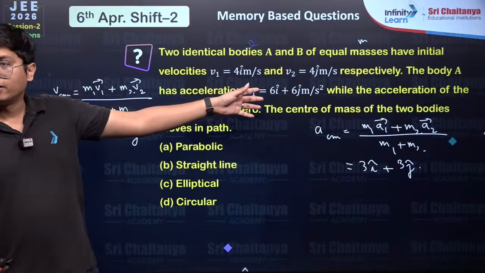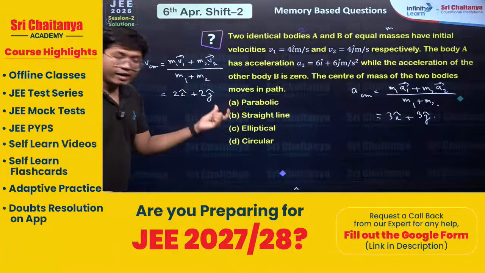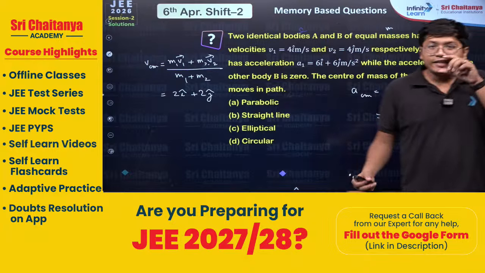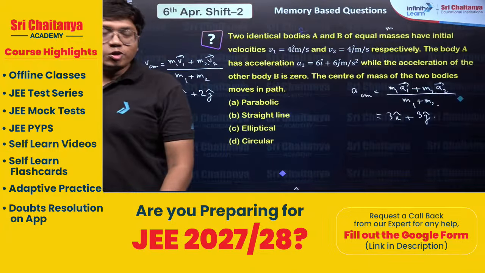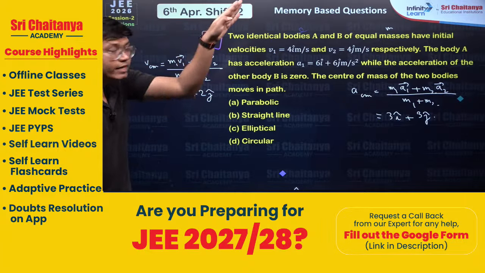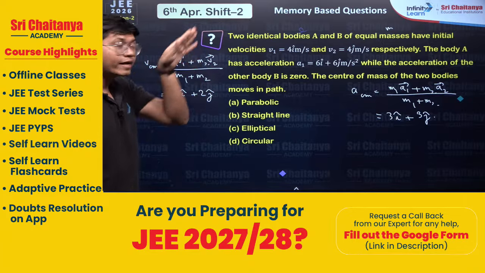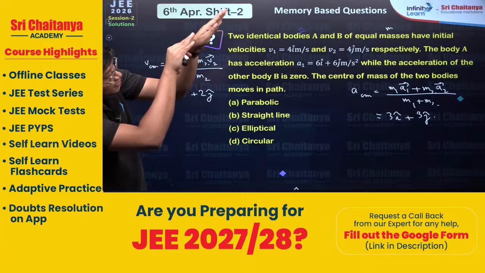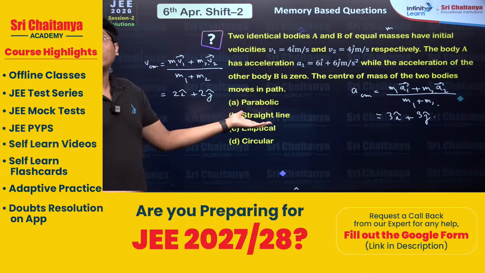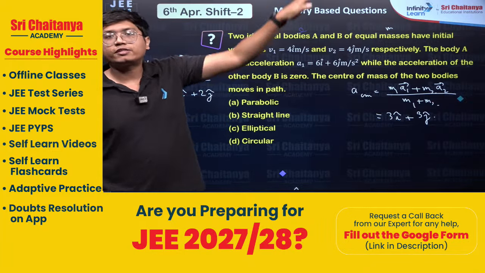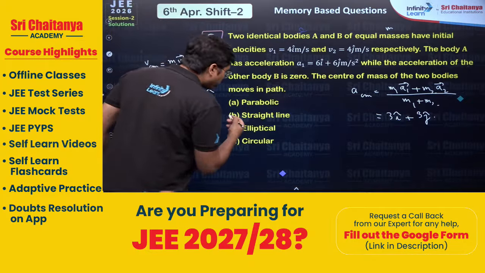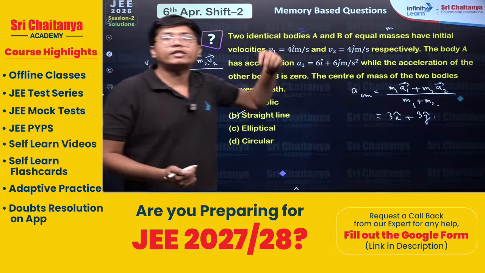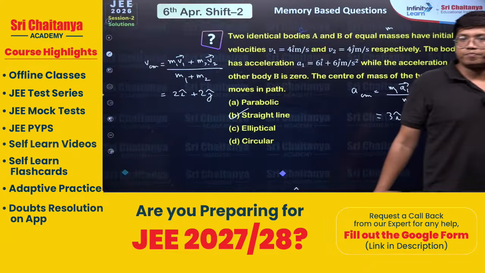Now look, velocity and acceleration are directed in the same direction. It's moving at 45 degrees, and you also give the acceleration at the same 45 degrees. What will happen? It will continue to move in a straight line at that same 45 degrees. Here I calculated and showed, but technically, by looking at it, you could tell that it will move in a straight line.